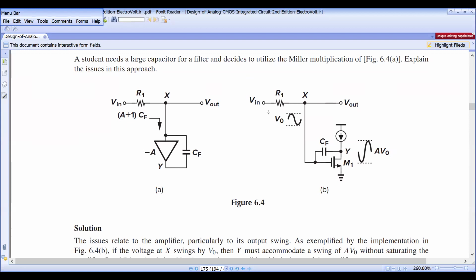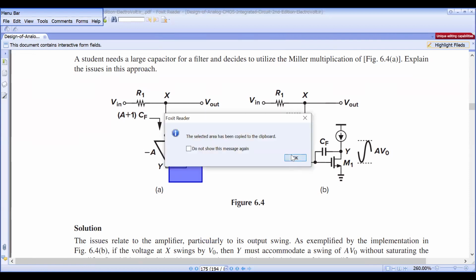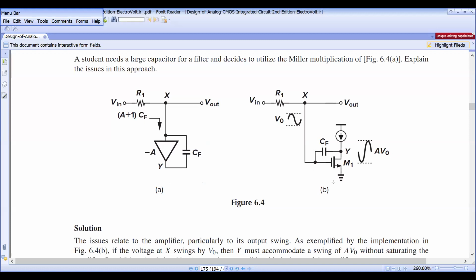So at node X, if a signal V0 is applied with a swing, then at the output, that means at node Y, you will get the amplified signal.